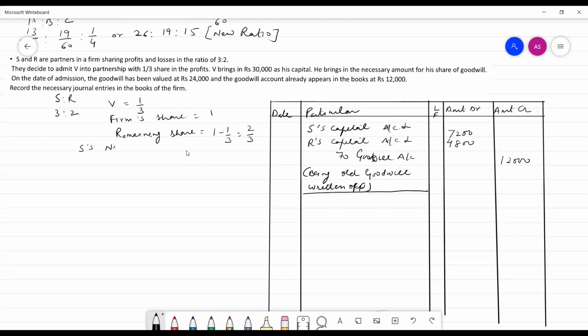S's new share is 2/3 into 3/5, that is 2/5.